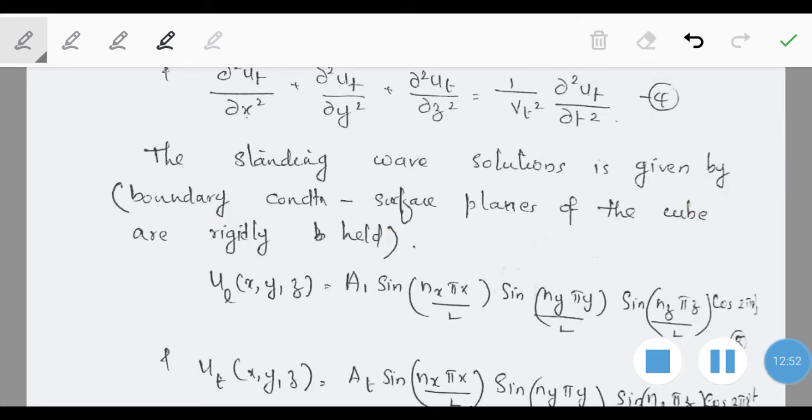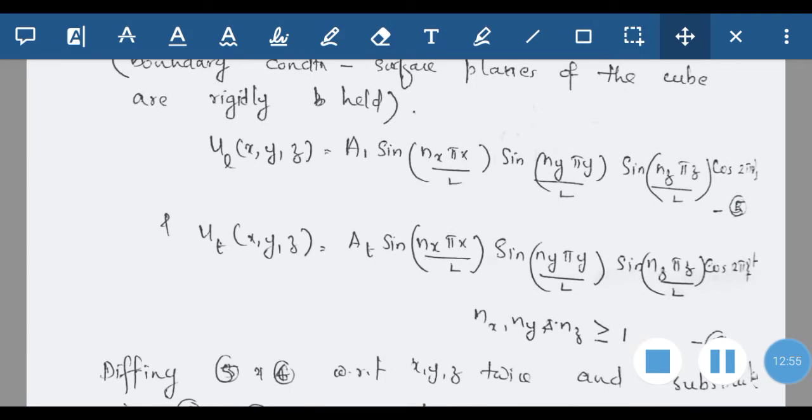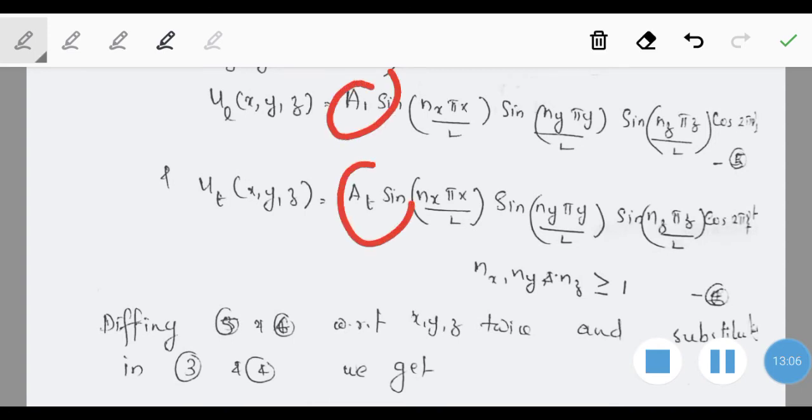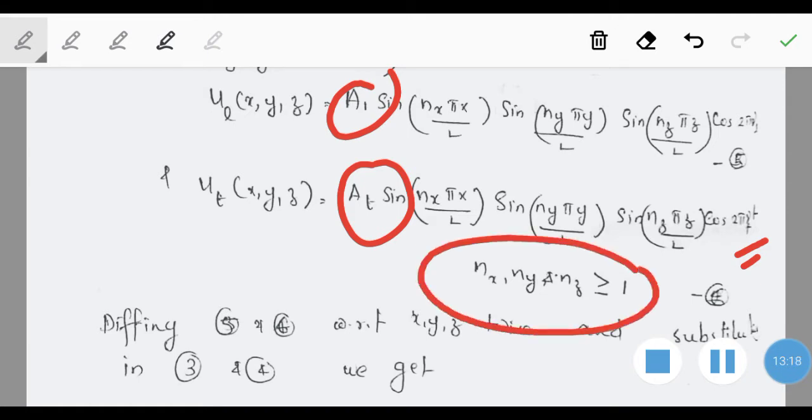And now the solution in the transverse direction is uT of xyz, where the components will be AT into sin(nx π x/l), sin(ny π y/l), sin(nz π z/l), into cos of 2π νT t. Here also the condition on nx, ny and nz is that they are greater than or equal to 1. These are the quantum numbers, or quantized terms, which introduce the quantization of the possible values of frequency.